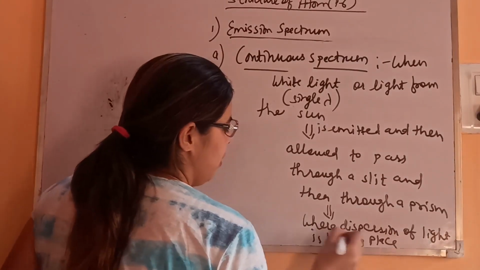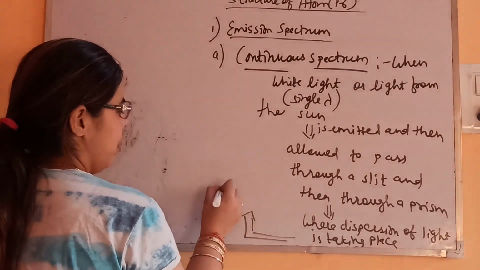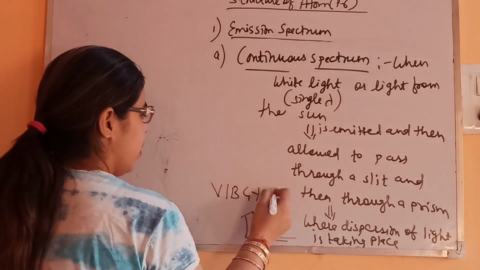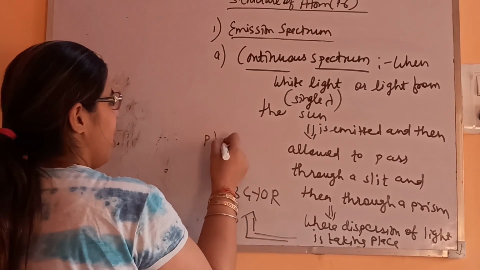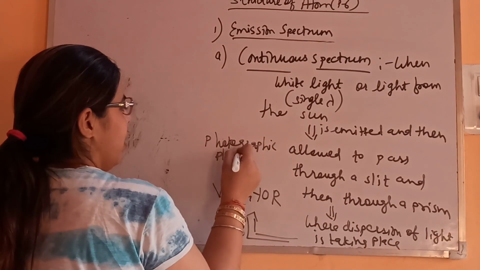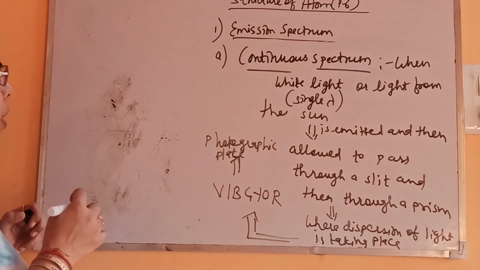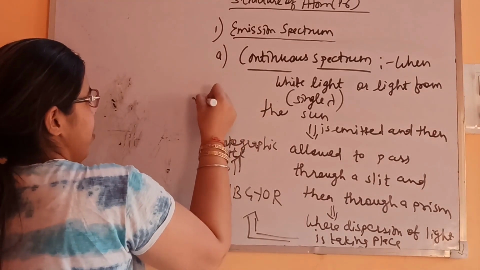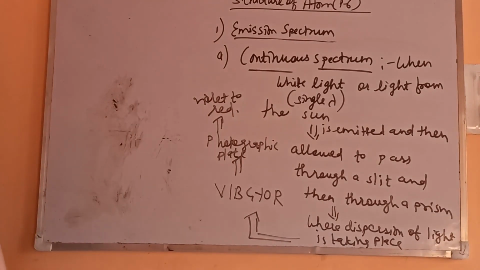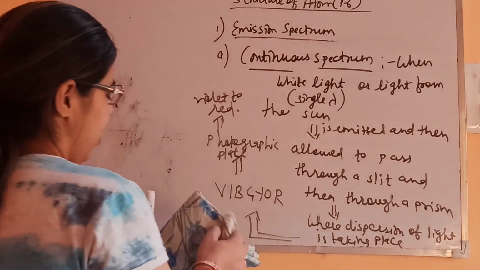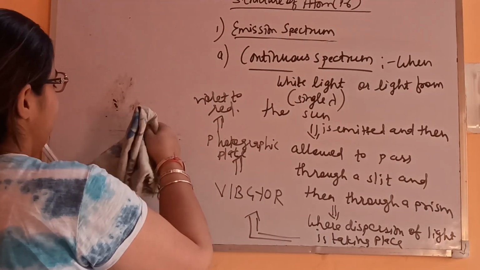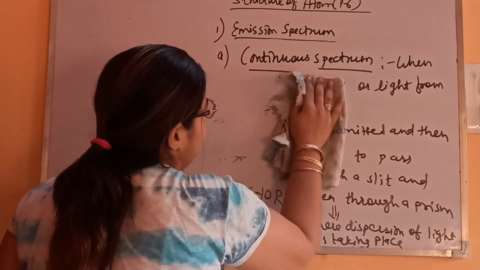Dispersion of light is taking place in the form of VIBGYOR. This pattern is getting obtained on the photographic plate. And the colors which are getting obtained from violet to red, they all are a continuous pattern, and they are also overlapping each other.